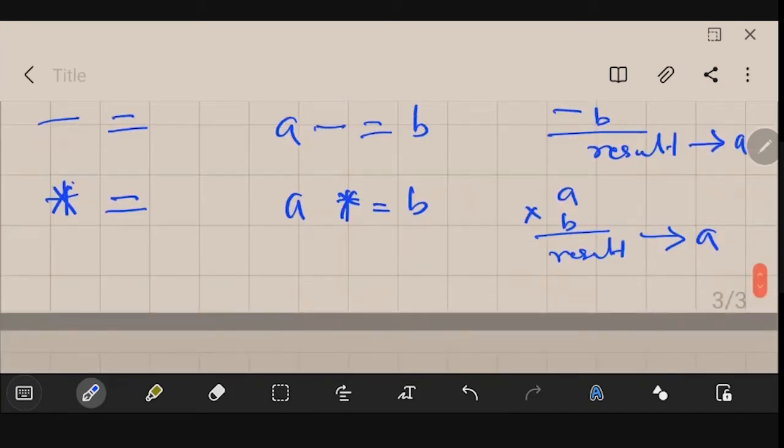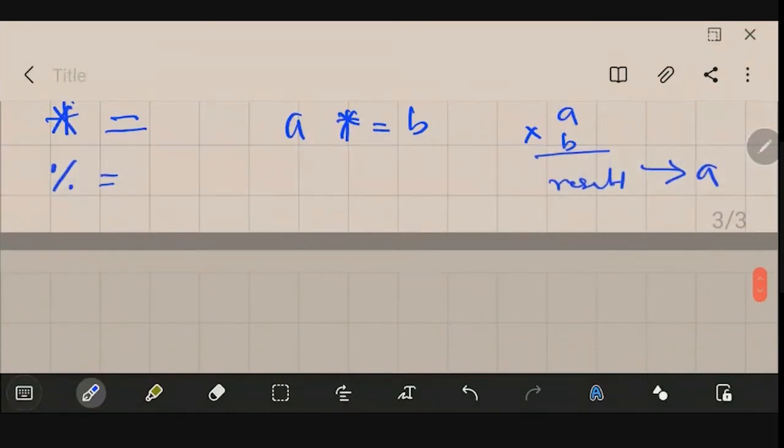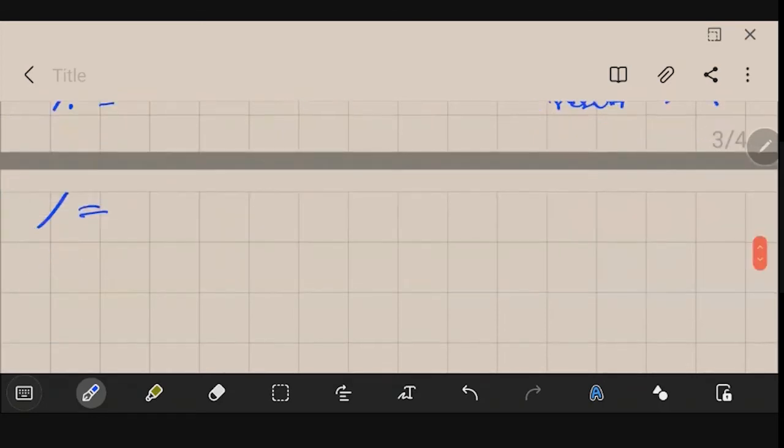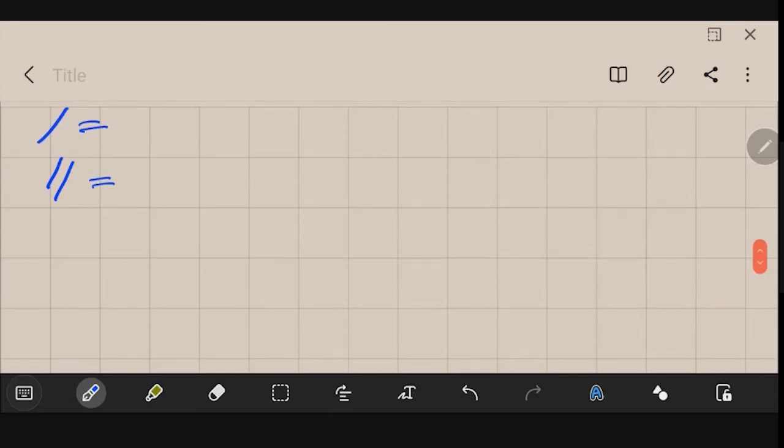Similarly, you also have modulus equal to, and you have divide, slash equal to. I hope you understand: the same operations that we discussed during the arithmetic operations will be performed and the result will be stored in the left side operand. Similarly, we have the floor division operator also, which operates the same way as we discussed in the case of arithmetic operators.